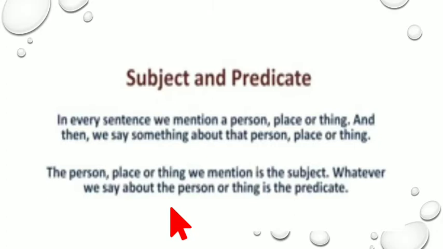Now, let us understand the definition or the meaning of subject and predicate. In every sentence, we mention a person, place or thing, and then we say something about the person, place or thing. The person, place or thing we mention is the subject. Whatever we say about the person or thing is the predicate. That means whatever we are saying about the subject is the predicate, and the rest is the subject, the one about whom we are speaking.